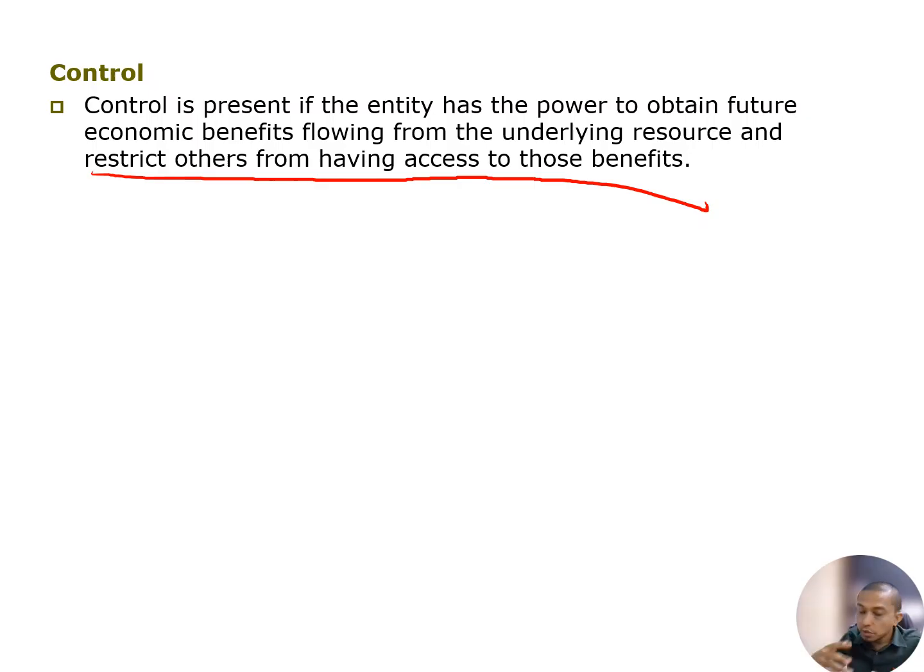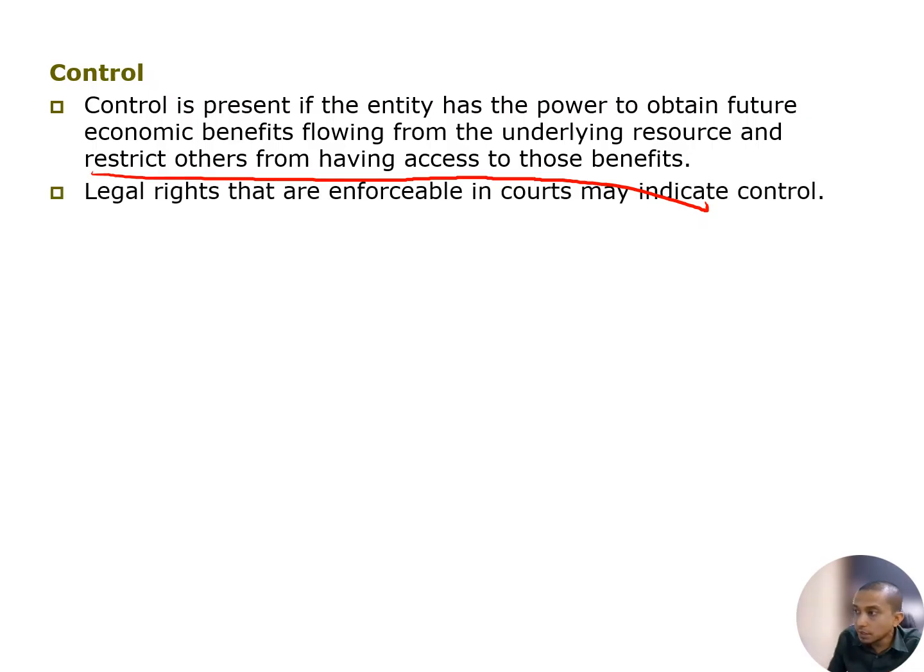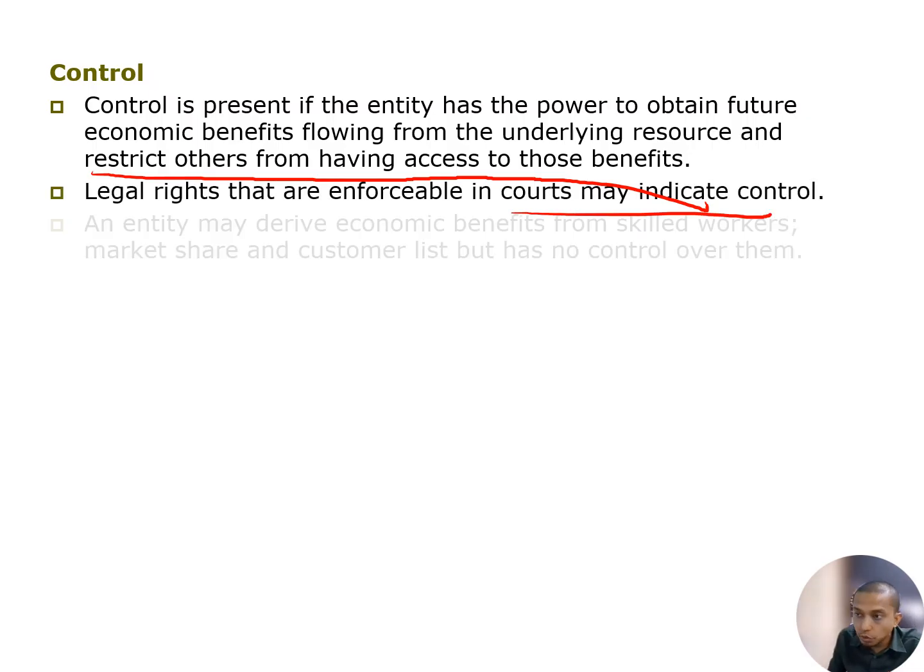You can make a crying video saying that person copied you, that person copied, but you cannot summon, you cannot sue that person because you don't have the right. Unless you registered, so that the patent is yours. So if other people try to copy, then you can sue them. That is what you mean by the patent is yours. Even though you cannot see the patent in physical substance, you can enforce it. A legal right that is enforceable, that the court may indicate, is the control actually.